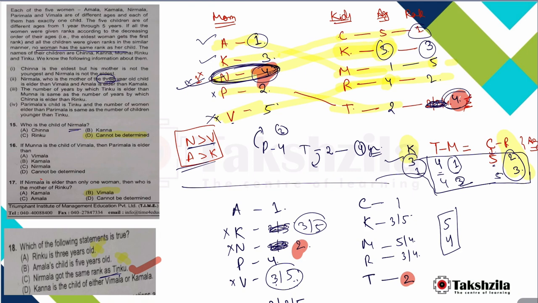These are all the different possibilities. Munna is the child of Vimla. First of all, rank 3: N is the mother of either K or R, Rinku.